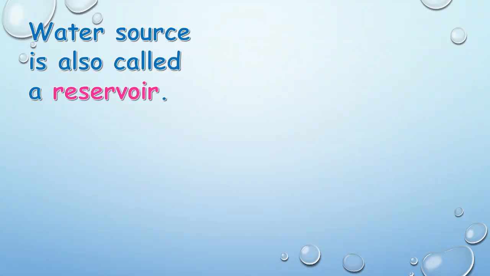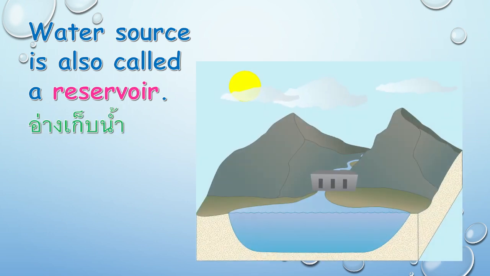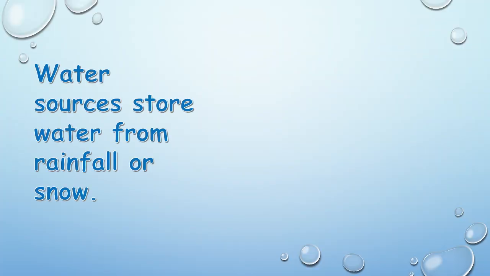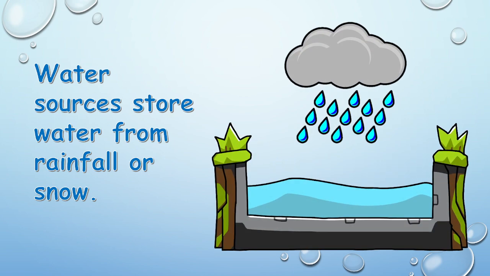Water source is also called a reservoir. It is another name for water source. Water sources store water from rainfall or snow. It means it is a big place, made by people or maybe from nature, where it catches the rain.